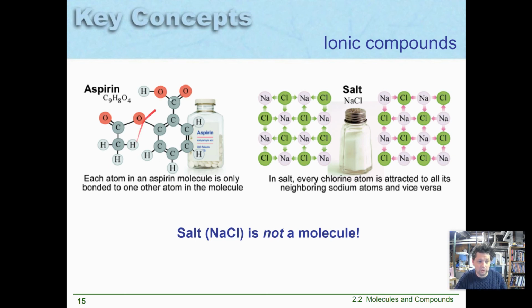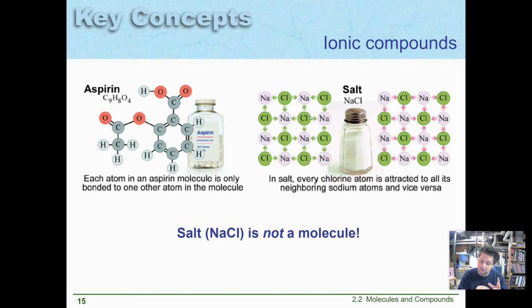And so what happens is that each atom gets bound to all the atoms around it. So instead of being one carbon linked to one carbon linked to one carbon linked to a hydrogen, I get a chlorine atom bound on all sides to a sodium. And they make these large matrices. So if you've ever looked at a salt crystal, it's always a cube. And that's because salt at the molecular level is a cube. And as I put more and more atoms into it, it becomes a bigger and bigger cube. If you've ever seen a geode, a cool rock that's broken open and it's got lots of crystals inside of it, and those crystals have shapes like diamonds and weird angles and things.